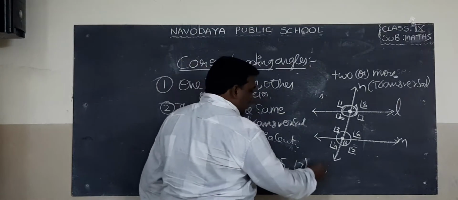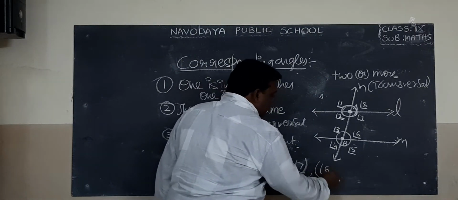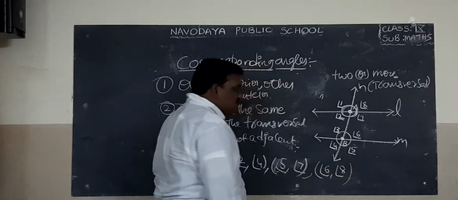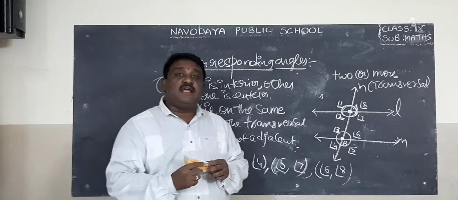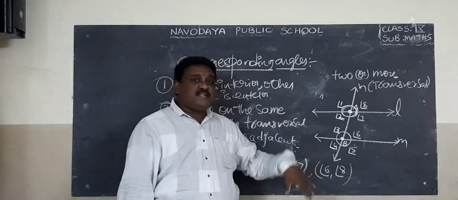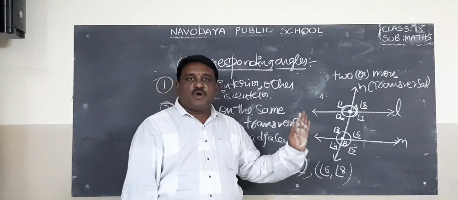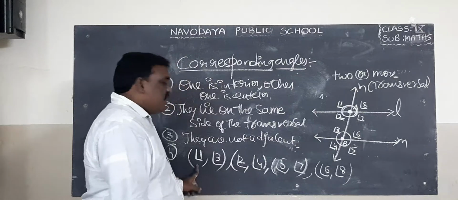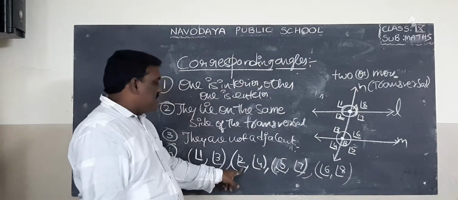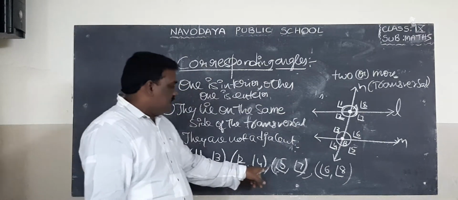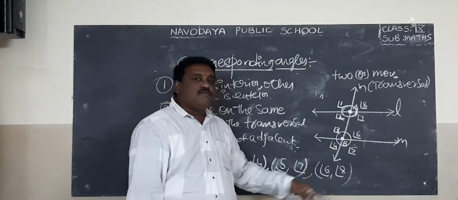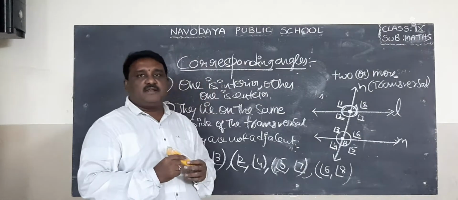Next, what is the last one? Angle 6, angle 8. What is angle 6? Interior angle. What is angle 8? Exterior angle. So, these are the 4 pairs of corresponding angles. First pair, angle 1, angle 3. Second pair, angle 2, angle 4. Third one, angle 5, angle 7. Fourth one, angle 6, angle 8.